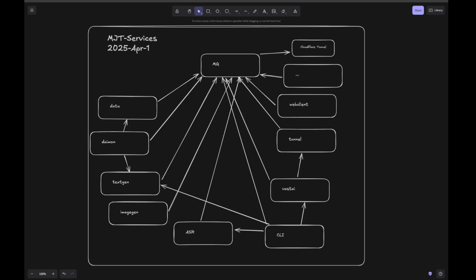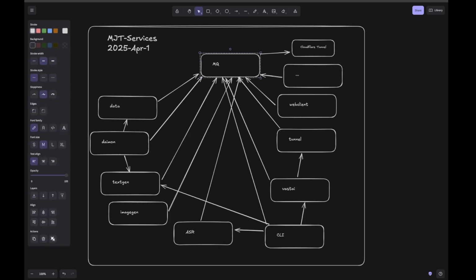That's one of the major learnings, and that's why this is all based upon a message queue. Can I highlight this? Yeah, that'll work. It's all based on a message queue. Now I'm using something called NATS. NATS is just an open source message queue framework, like RabbitMQ or what have you. So far it's worked pretty well for me. I've been happy with it, so I can recommend it.